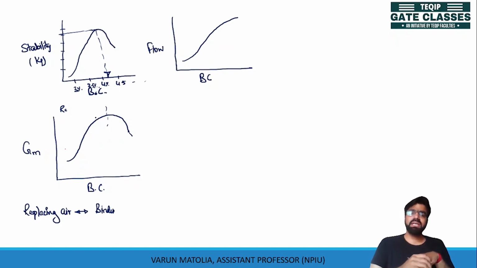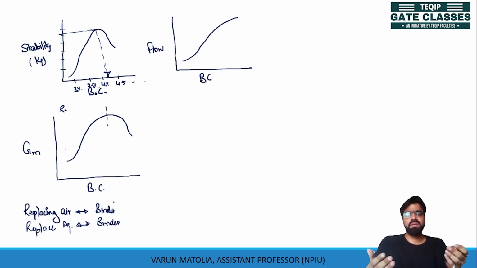But after a certain point, the bitumen tries to replace your aggregate, because at that point most of the voids are filled. Now the binder will replace the aggregate if it is increased in a fixed volume.